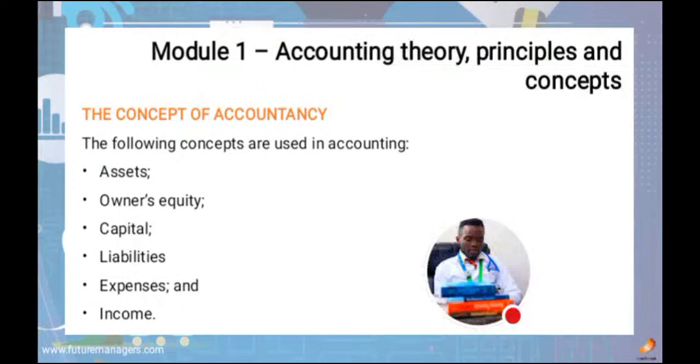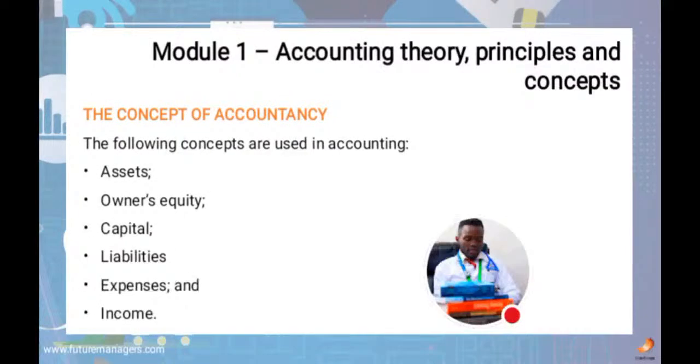Liabilities are things that usually consume, but don't bring any income into your business. Then we also have expense as well as income. So these are the main concepts of accountants.